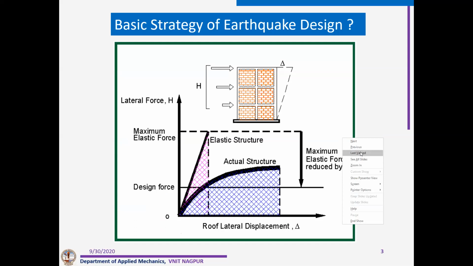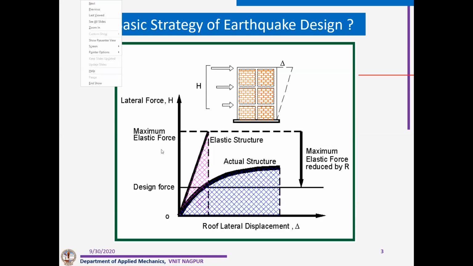See what happens, we take Z by 2, and then again we multiply by I by R, so 2 into the R value which is given in the code. If we take a multi-storey building, R will be 5. So we are designing our structure for almost, let me take the pointer.